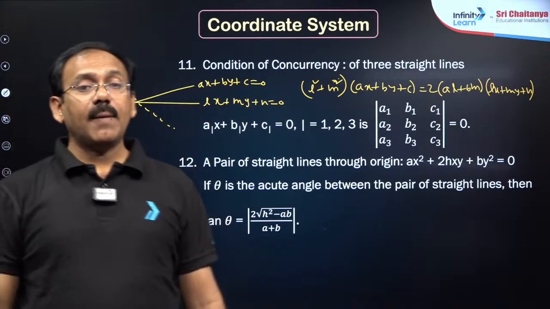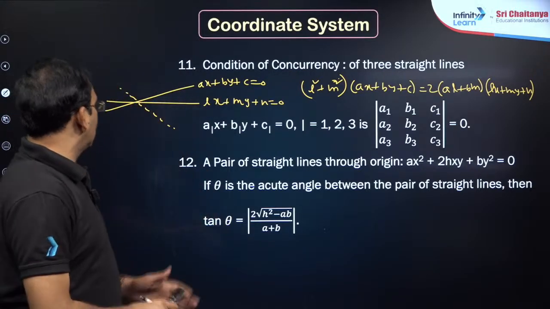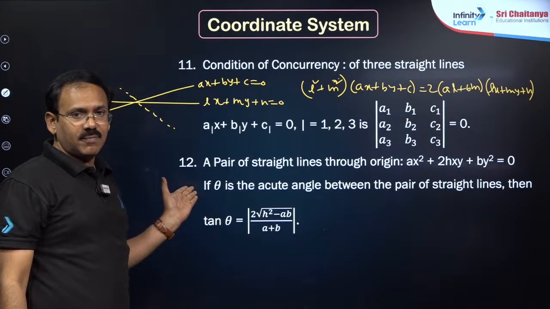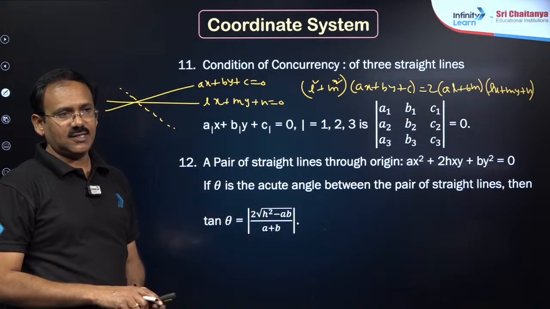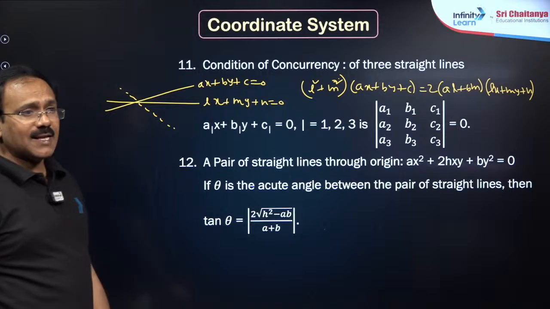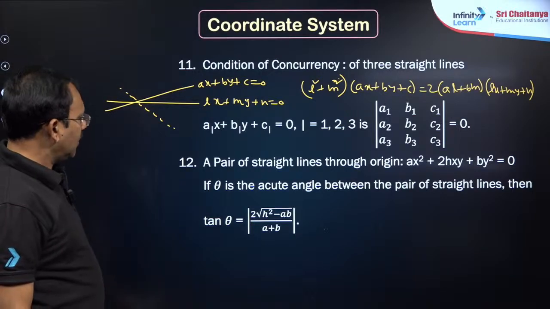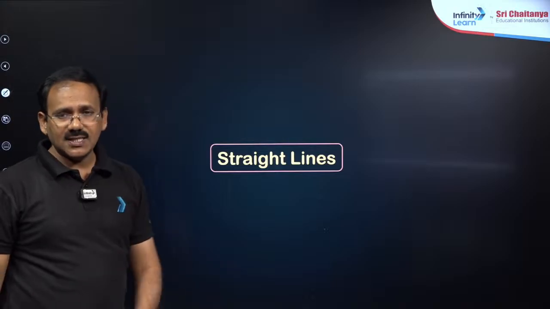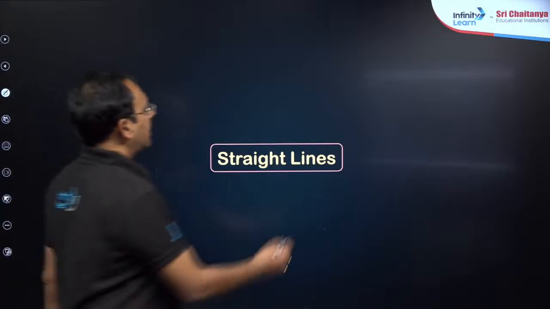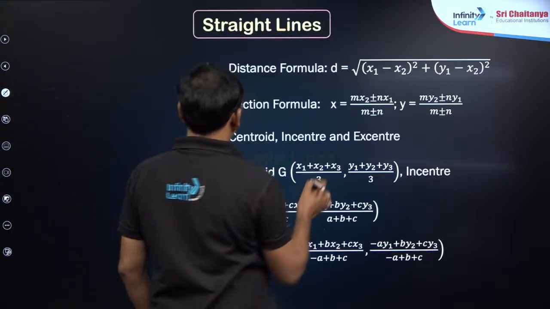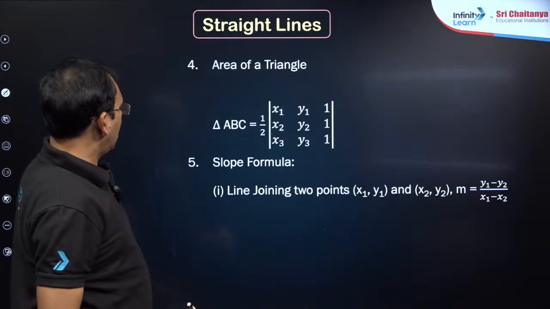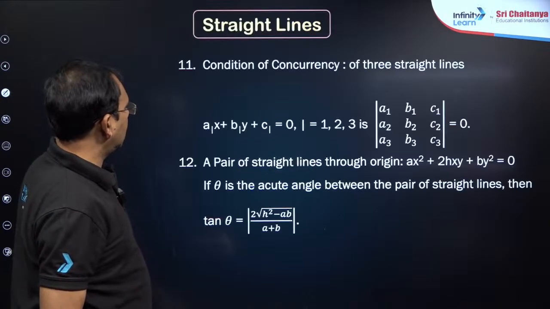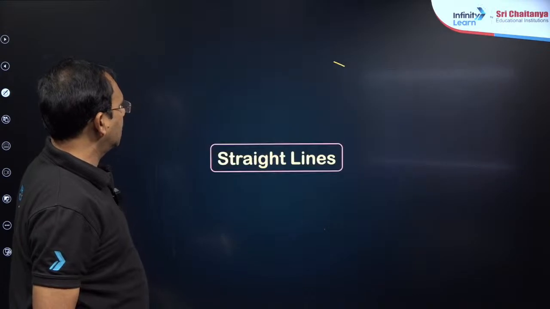The same thing can be applied even in 3D geometry also. Suppose this is one plane, this is another plane. If you want this reflection plane, you can apply this logic, my dear friends. Okay, right. Next, dear students, pair of straight lines is not required. This is enough. So in straight lines, my dear friends, let me tell you, point number 1. Already these things are covered. So let me write here, dear students, straight lines.